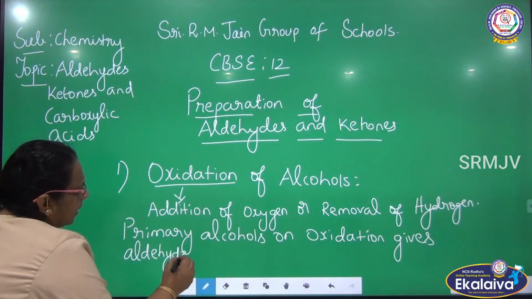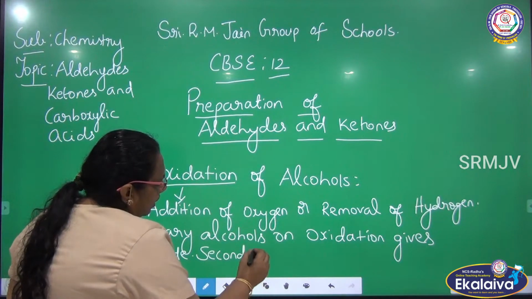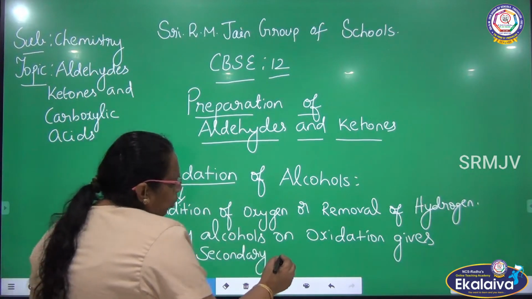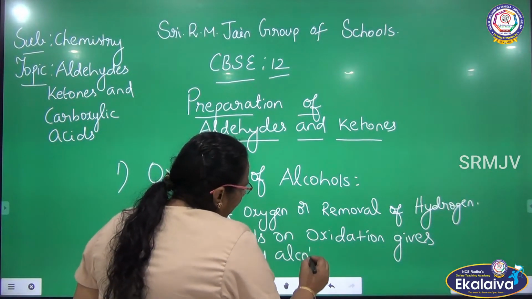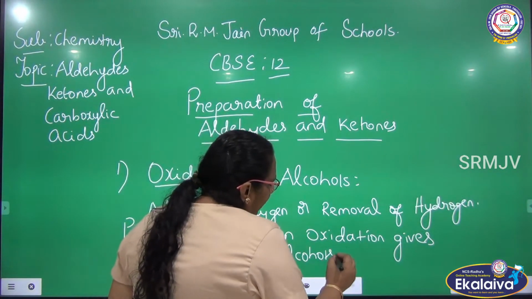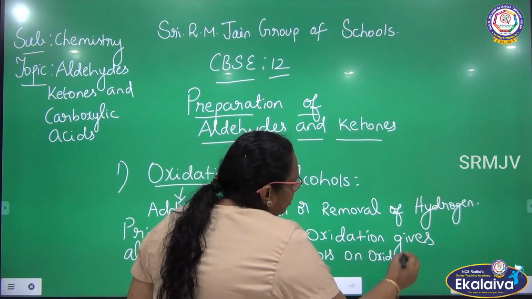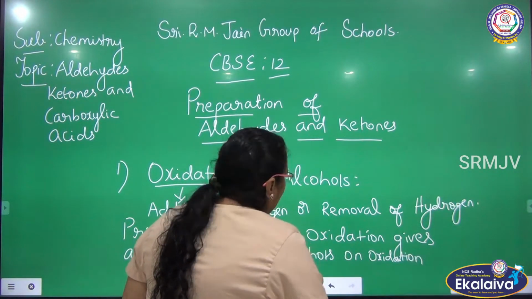Whereas secondary alcohol on oxidation gives ketone. Primary alcohol on oxidation gives aldehyde. Secondary alcohols on oxidation give ketone. Let me see the reaction, then only you will have clarity.